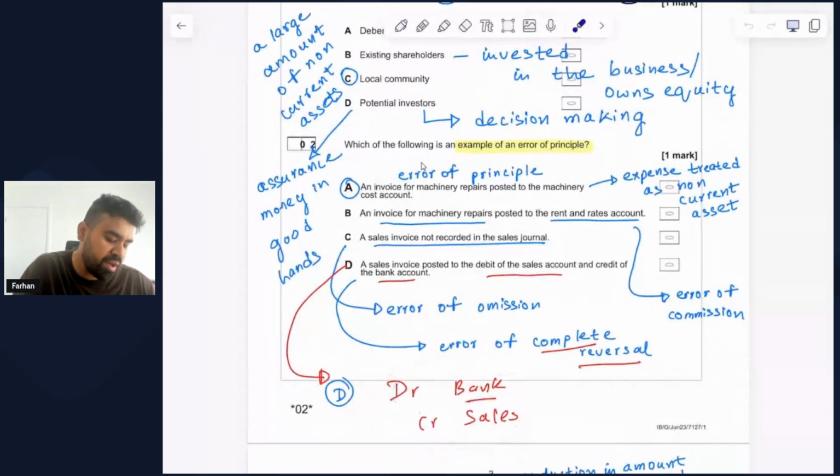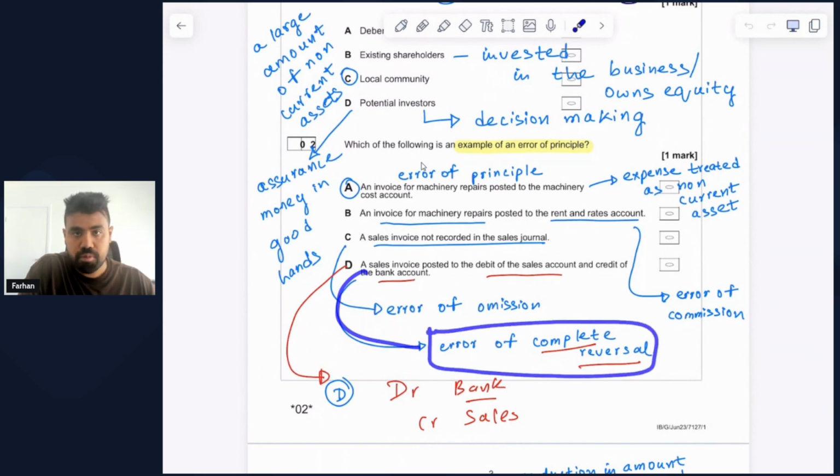But what really happened in this case is we have done the exact opposite, which is to debit the sales account and credit the bank account. And this type of error is what we refer to as an error of complete reversal.